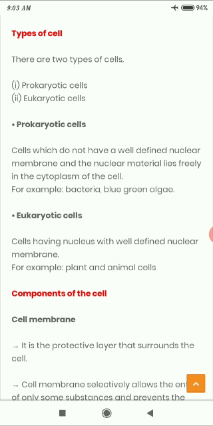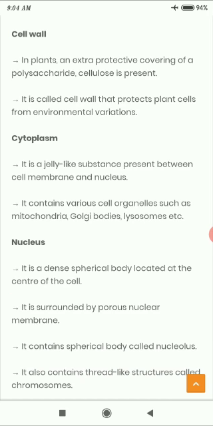Now, let us discuss the components of the cell. The first one is the cell membrane. It is a protective layer that surrounds the cell. The cell membrane selectively allows the entry of only some substances and prevents the passage of other materials within the cell.